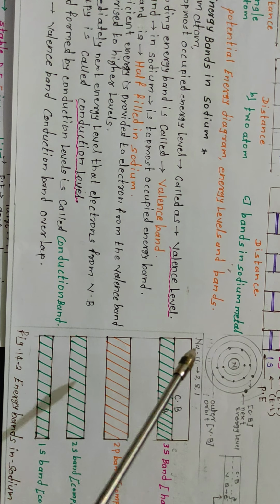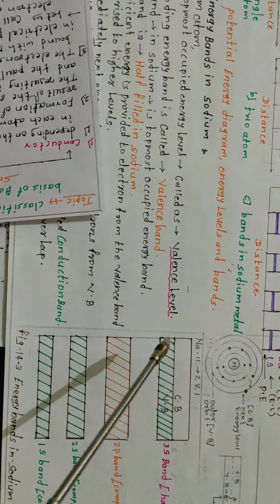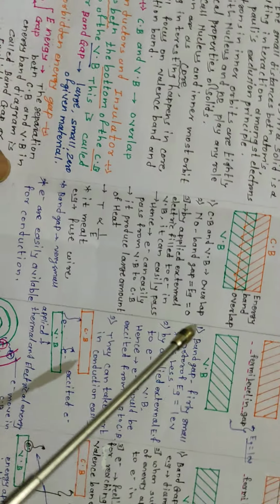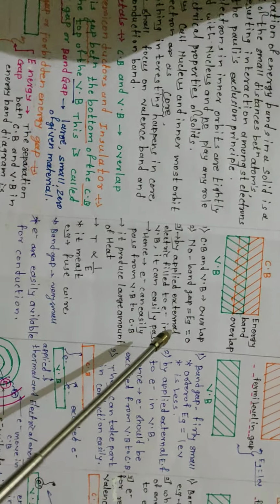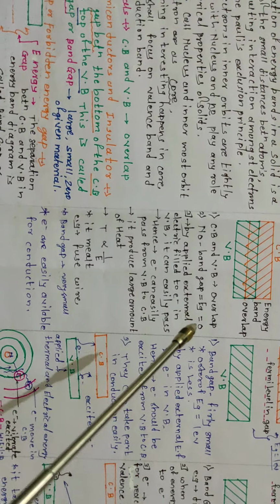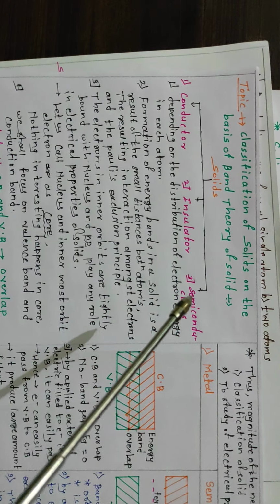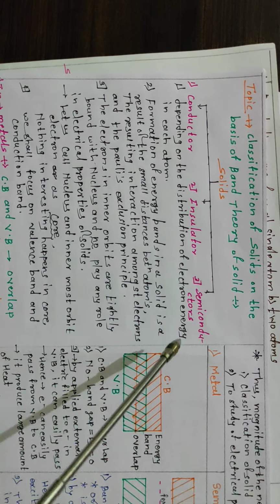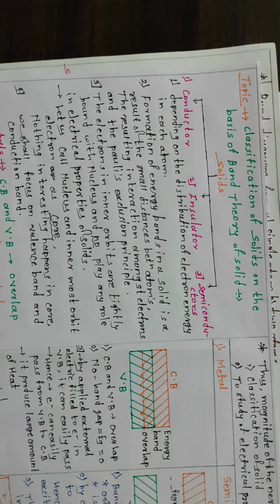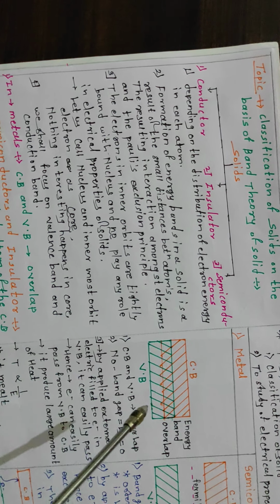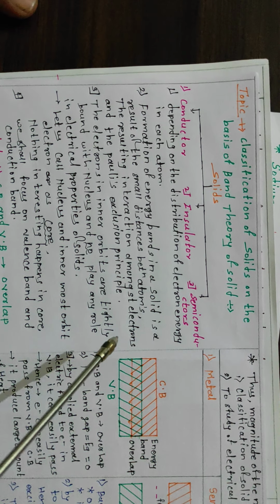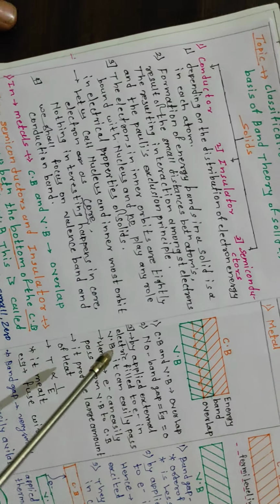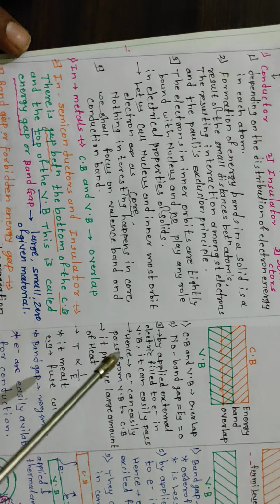Next, we study the classification of solids on the basis of band theory, because in band theory the conduction band and the valence band are produced due to the electronic configuration.